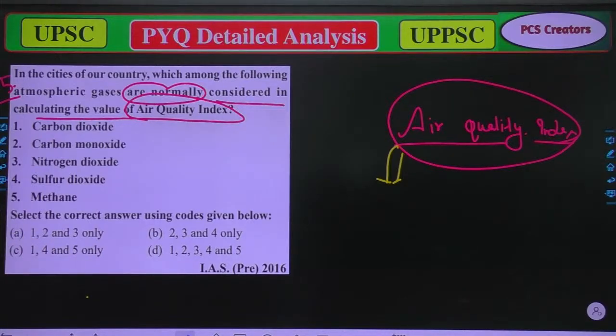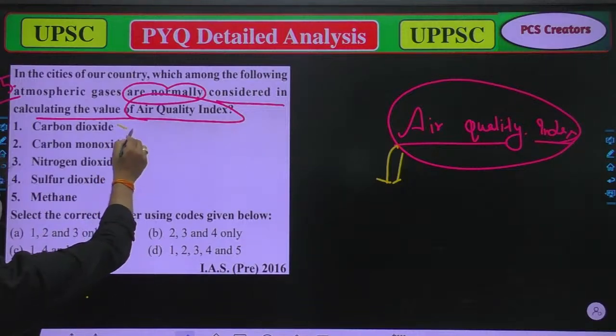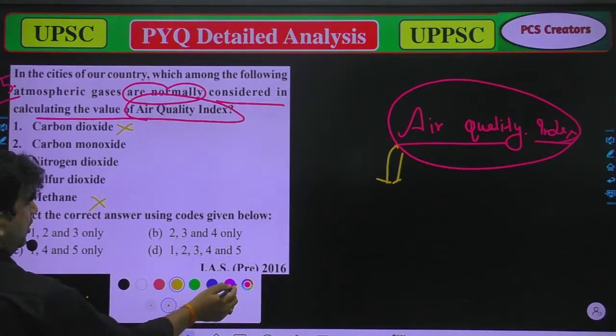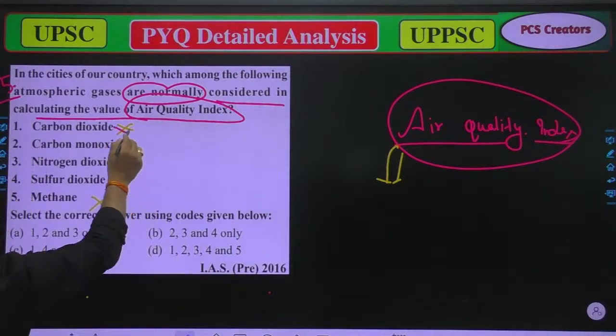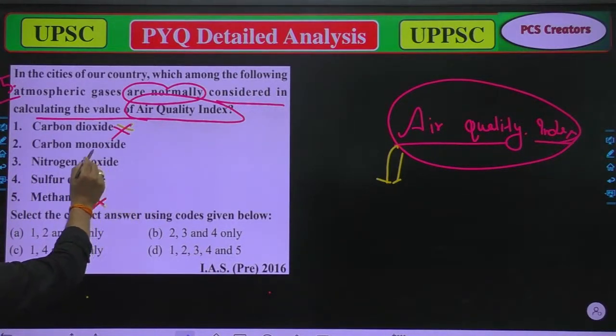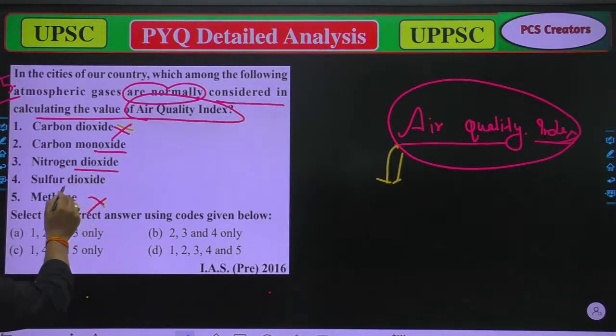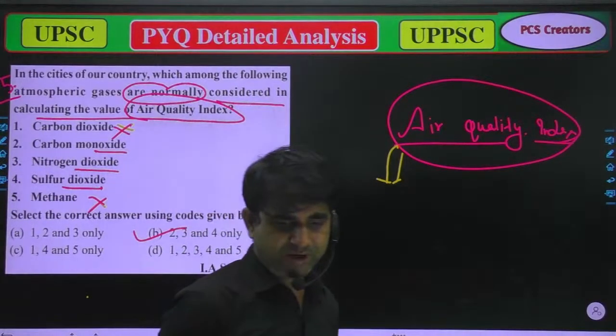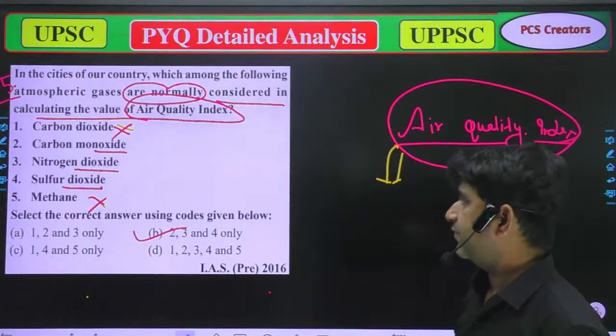When we talk about the air quality index, we don't talk about carbon dioxide and methane. We have only three options: carbon monoxide, nitrogen dioxide, and sulfur dioxide. So we have options 2, 3, 4. Option B is correct. Anyone who gave option B, they should clap for themselves.